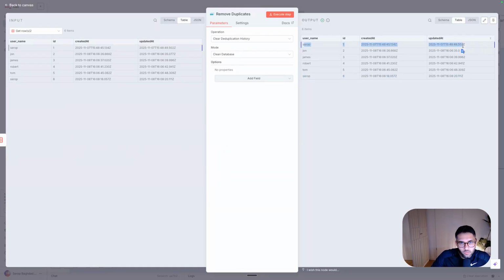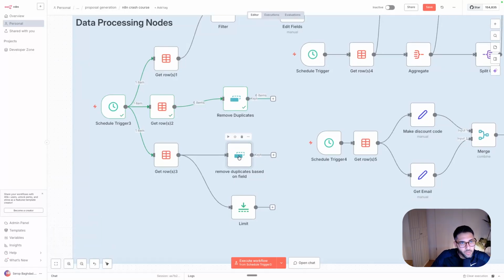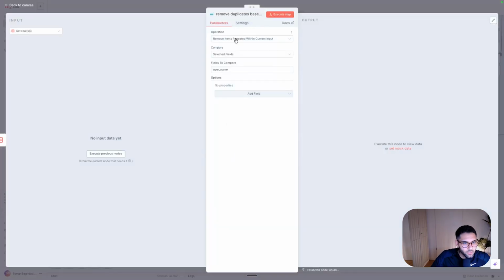If you see here, this Serap and this ID is different. The same here with the ID. Also, the date of creation is different. So this node would not consider them as duplicates. It says, yeah, the name here is duplicated, but the other entries are not. So how can we actually resolve that? We can resolve it by changing the parameters. I can show you from here.